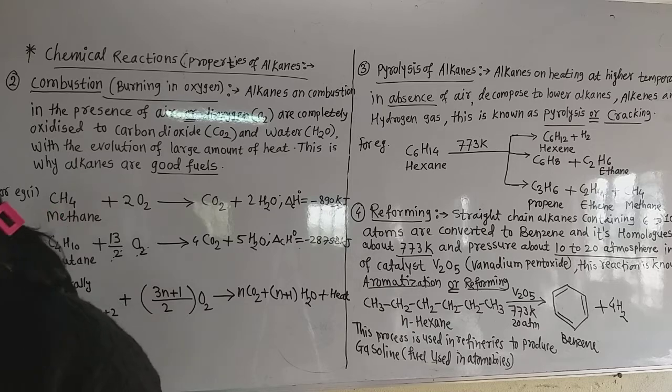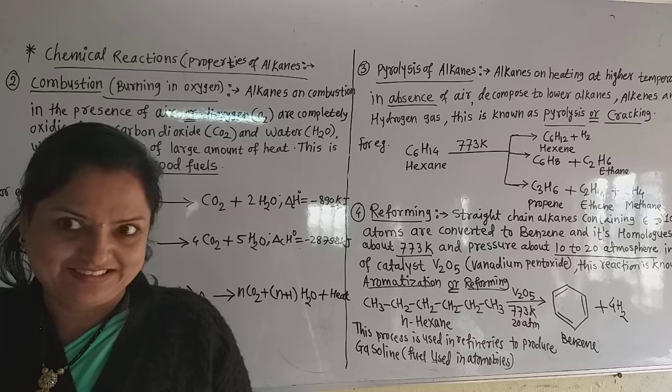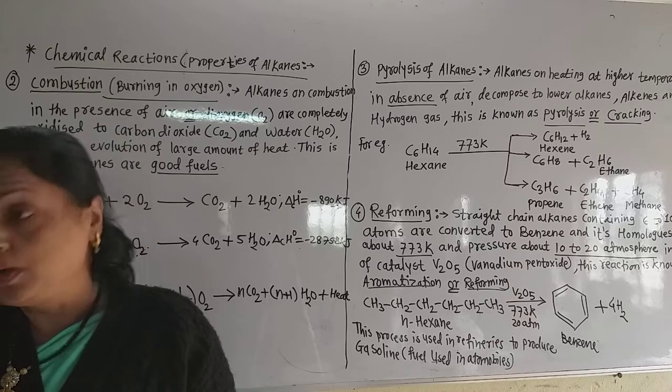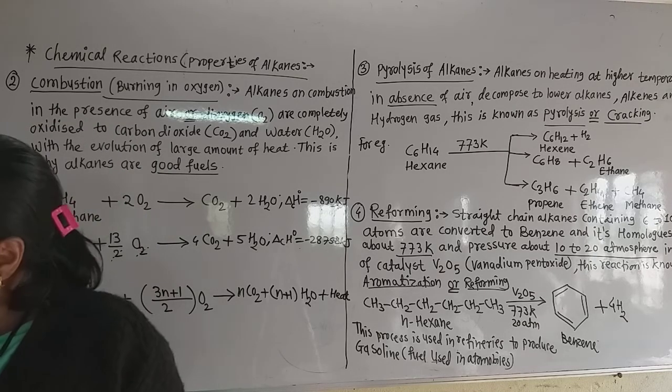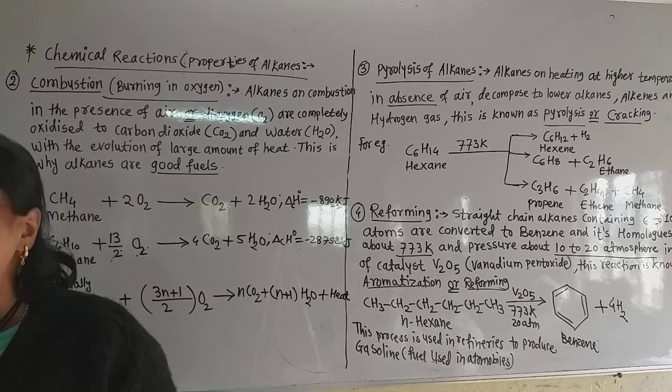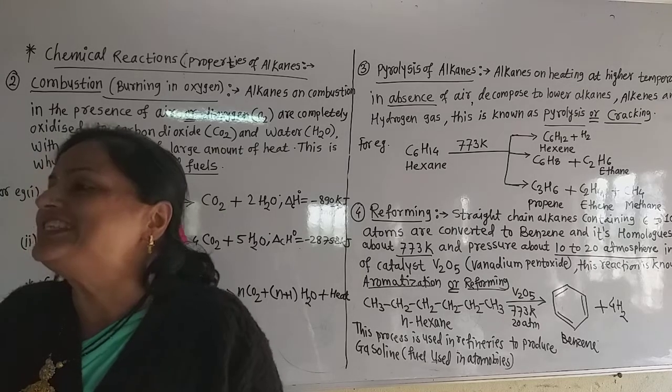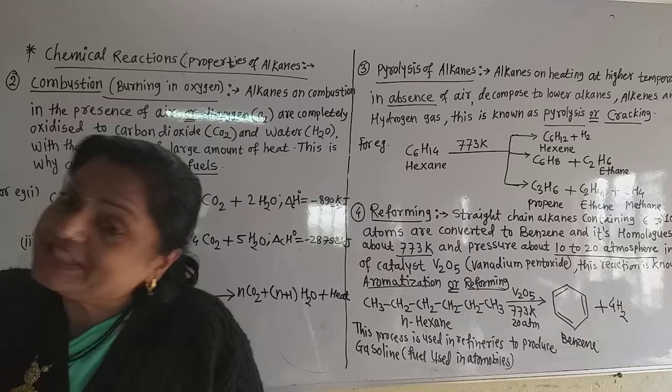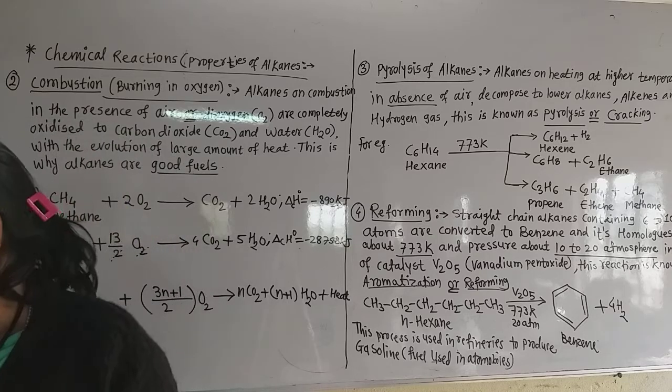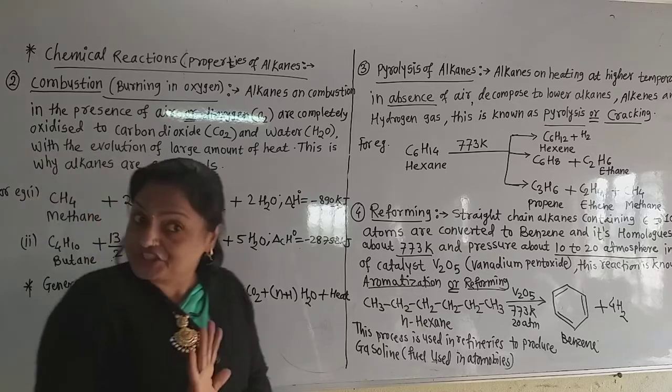In combustion, we compulsorily require oxygen gas. Remember that. For combustion, for burning of alkane, oxygen gas is a compulsory requirement. But in pyrolysis, this reaction is carried out in the absence of oxygen, that means there is no requirement of oxygen.